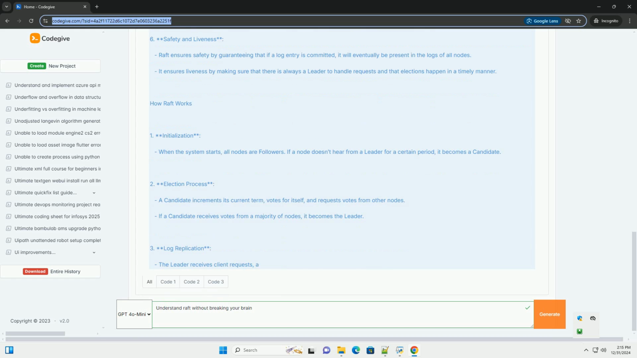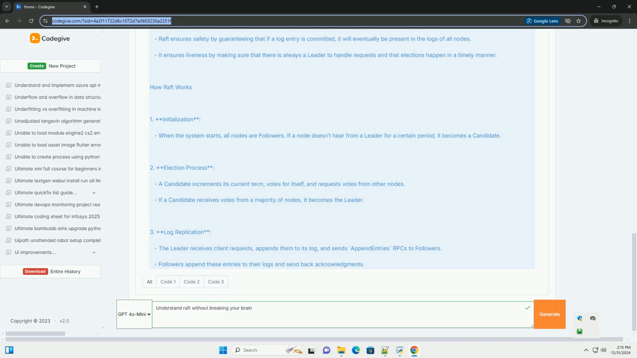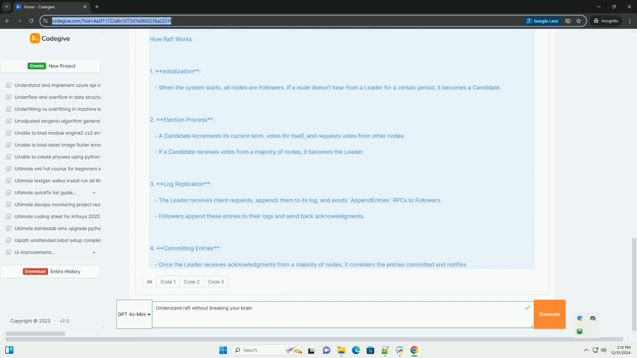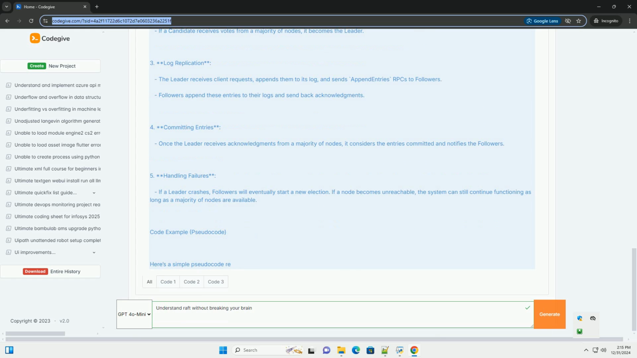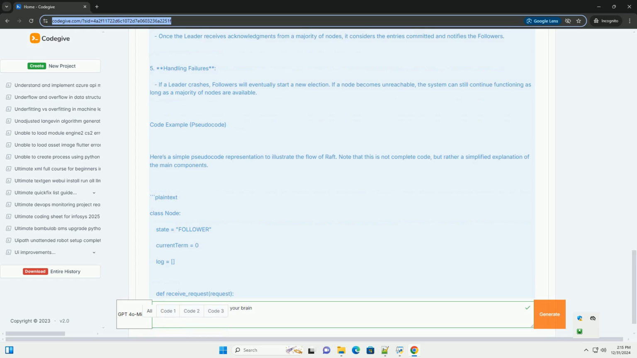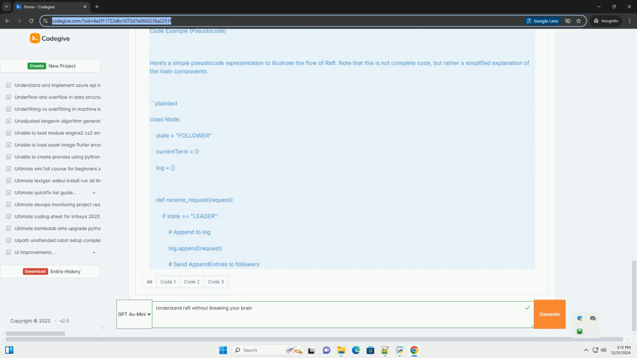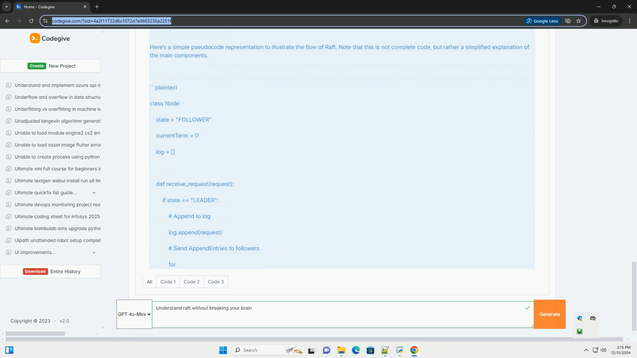Raft is a consensus algorithm that helps a group of computers, or nodes, agree on a common state, even if some of them fail. It is widely used in distributed systems to maintain a consistent state across replicas. Raft is designed to be understandable, which is one of its main advantages over other consensus algorithms like Paxos.